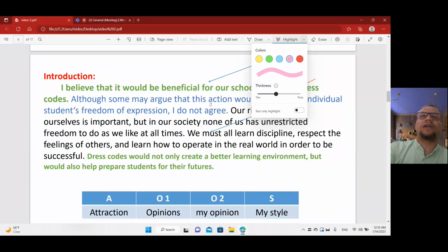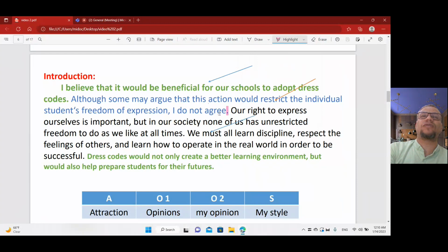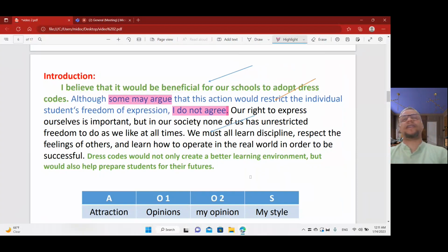Good. Now he said, I don't agree. Okay. And he said, some may argue. And that's good. I like this style. Why? Here he mentioned the other points of view.